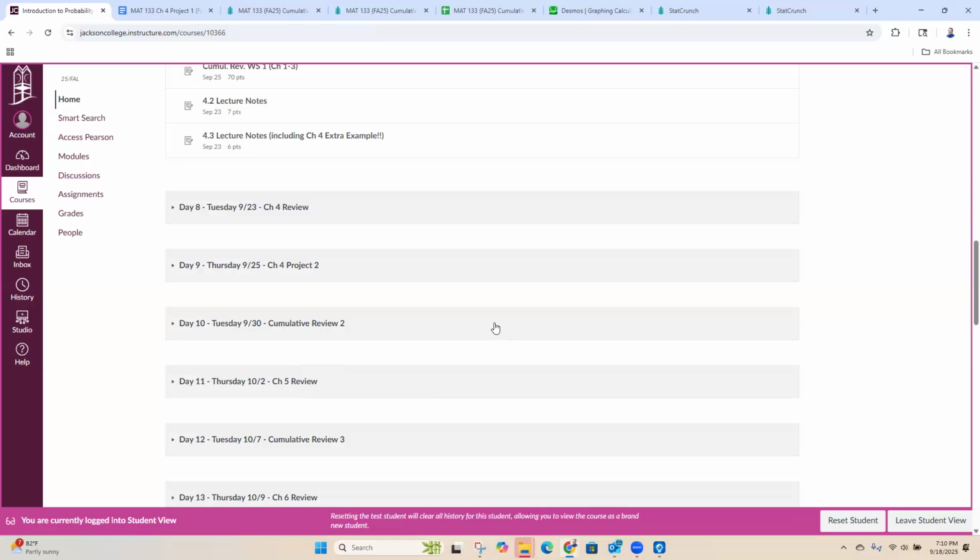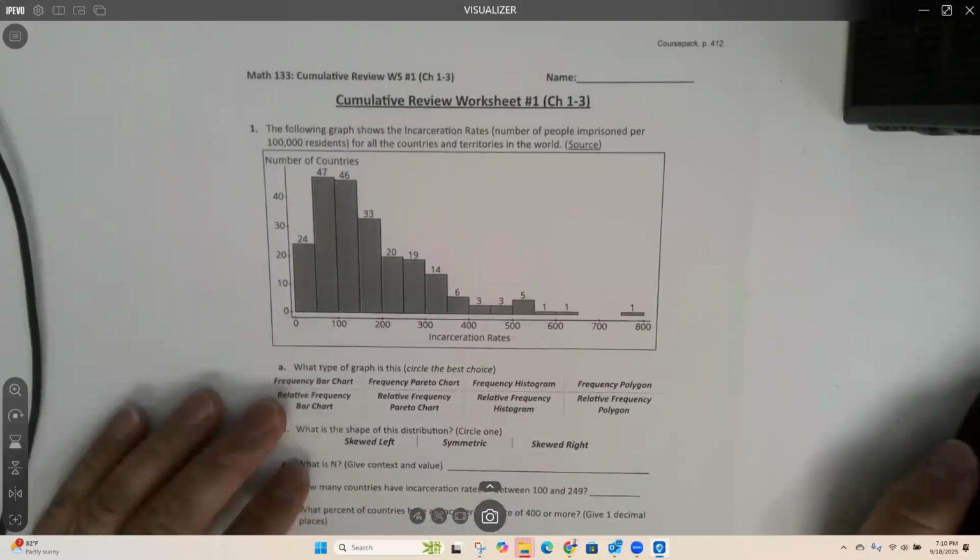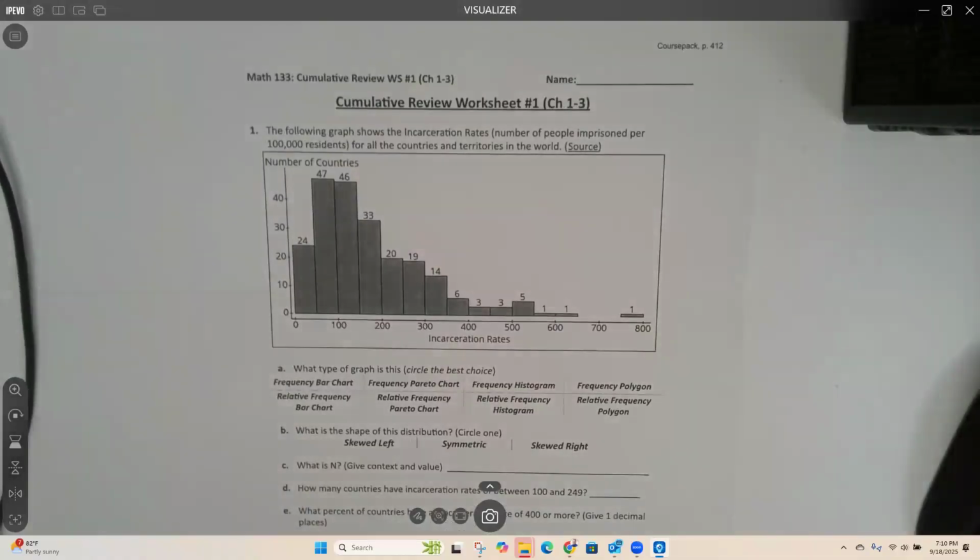It's on page 412 in your course pack. Now we're not going to do the entire worksheet today. It is not due on Tuesday. It's due on Thursday, but we are going to start it today and we'll finish it next week.